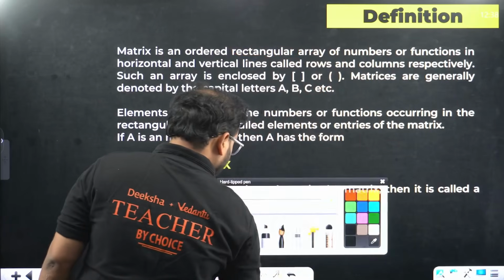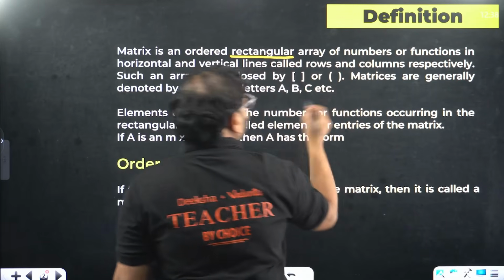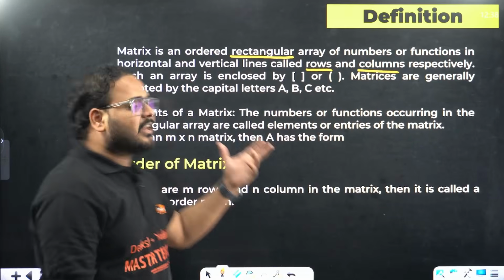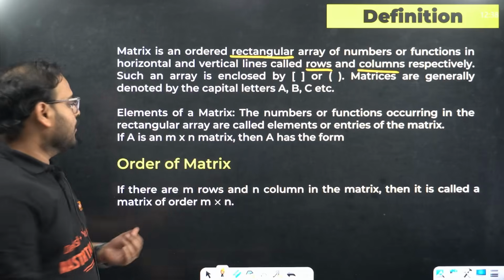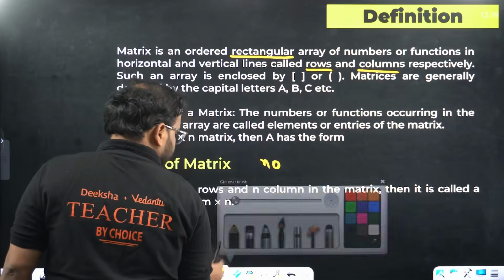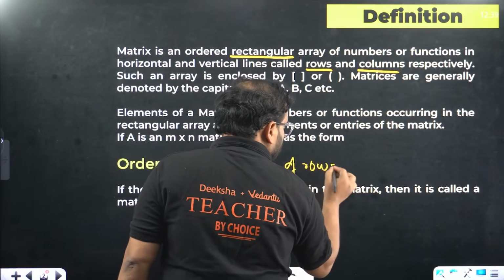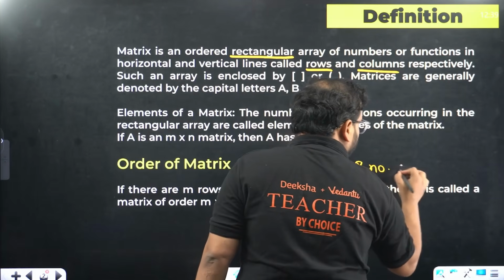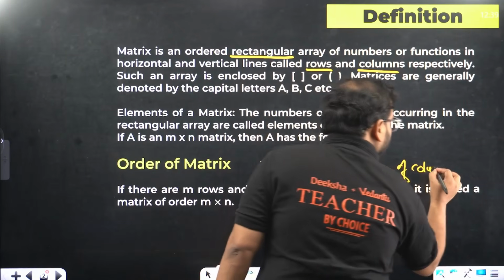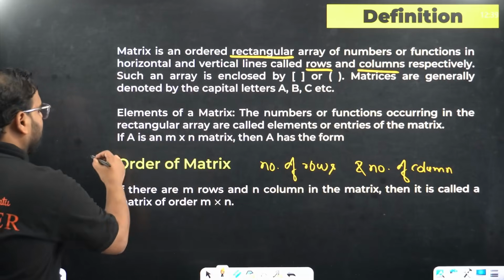One second, let me just highlight it better. Rectangular array, alongside, of course, you have the rows and columns. Okay, so a matrix can be of both natures, where the number of rows and columns are equal. Basically, this value, the number of rows and the number of columns, together is called the order of the matrix.